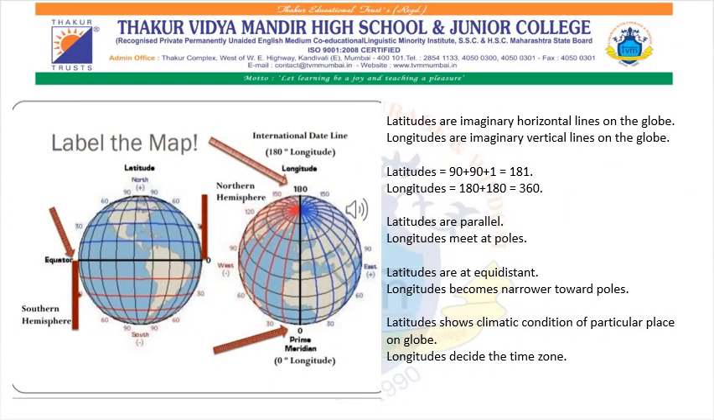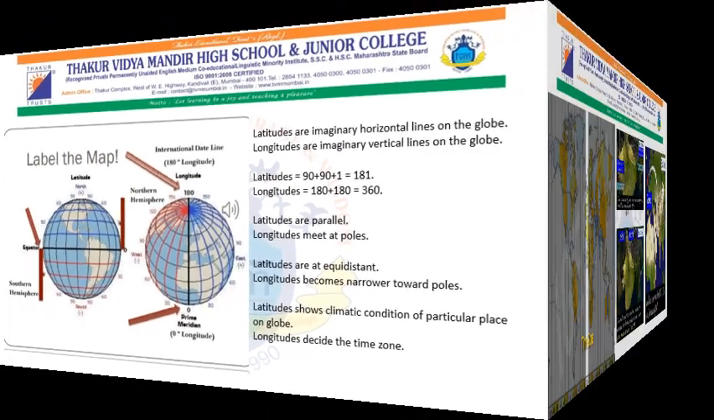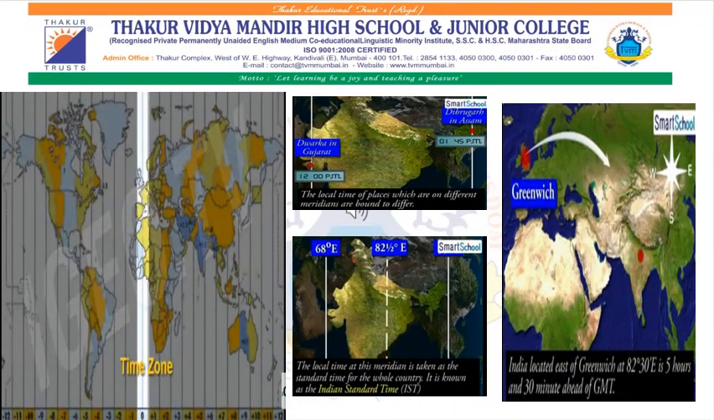Another difference is that latitudes are parallel to each other and equidistant, while longitudes are narrower towards the poles. The way latitudes help us in deciding the climatic conditions of a particular place on the globe, longitudes help us in deciding the time zone of a particular place on the globe.